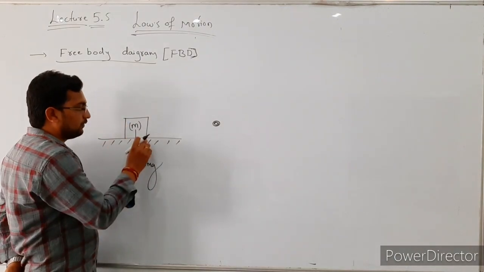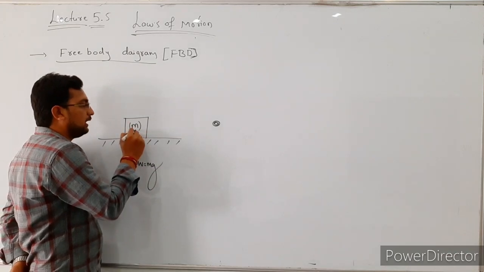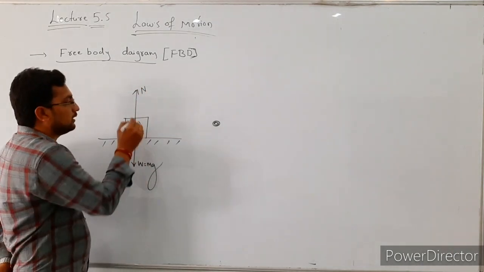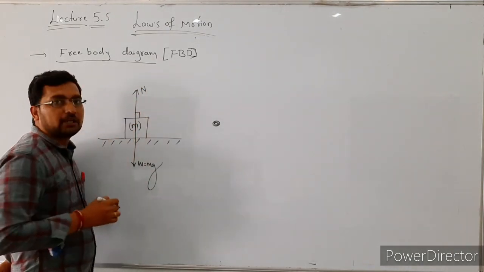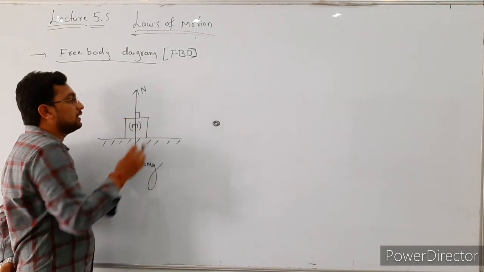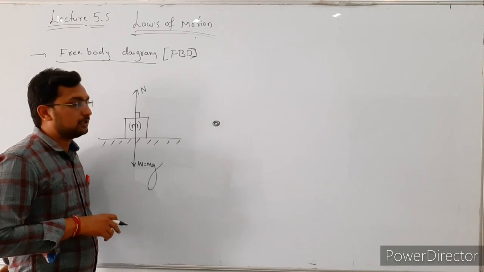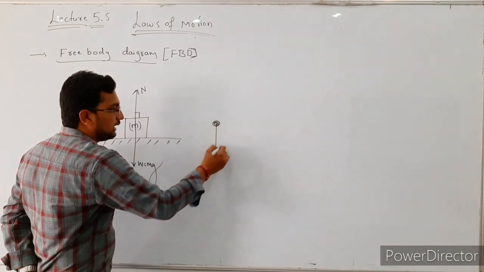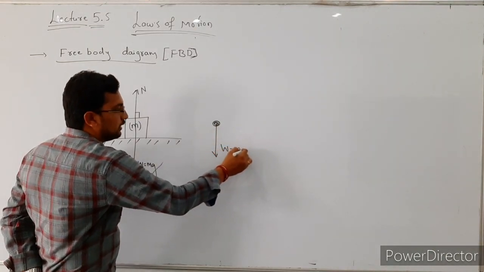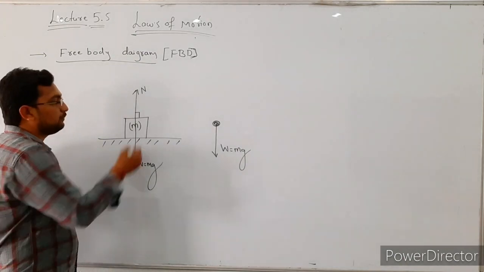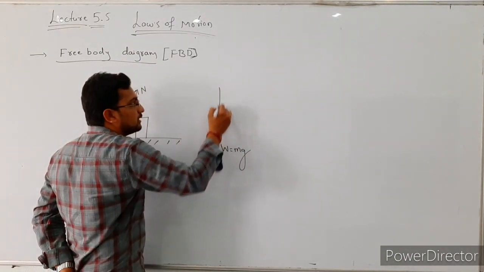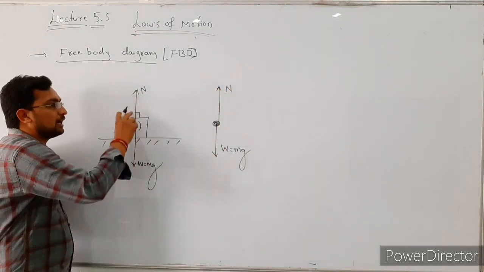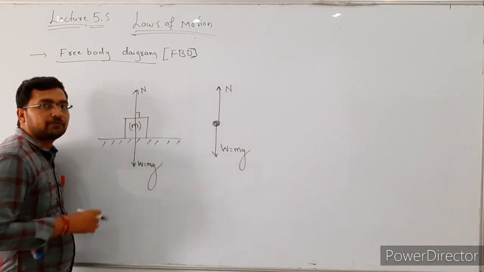At the same time, the floor is also exerting a force on the body in the opposite direction. That is known as the normal reaction. The normal reaction is always perpendicular to the surface of the body. The weight of the body acts in downward direction, where weight is equal to mass into acceleration due to gravity. The normal reaction, n, acts in upward direction.